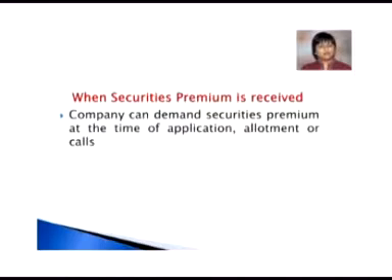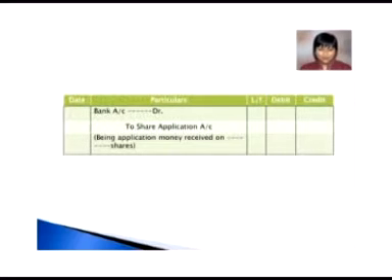When securities premium is received, the company can demand the securities premium at the time of application, allotment or calls. Whatsoever the case is, the journal entry which we are going to pass for receipt of security premium will be bank account debit, because bank is coming in, to either share application or share allotment or share first call or share final call with which the company is going to receive the premium. Narration will be being application money received on so many shares, or being the allotment money received, or being the first call money received as per the case.